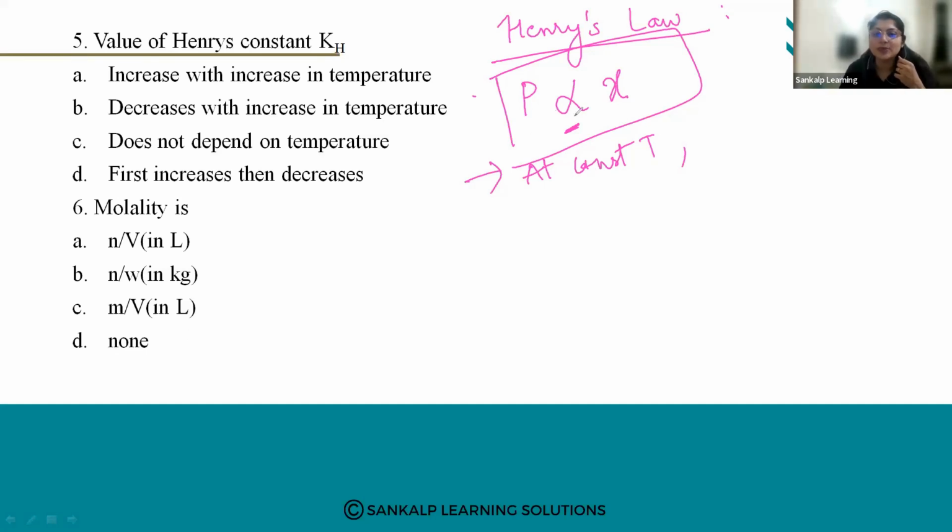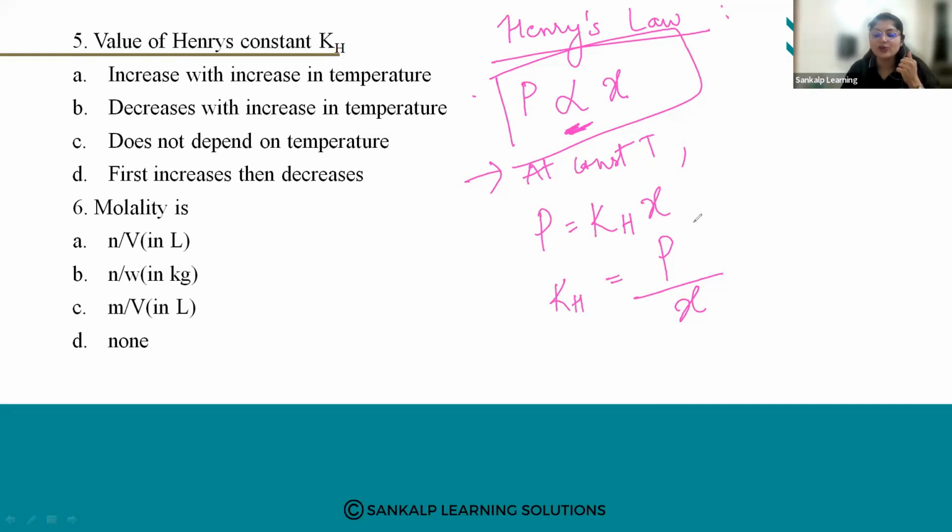If you want to remove this proportionality sign, we have to introduce a constant, that is Henry's constant. So Henry's constant is the partial pressure divided by the mole fraction. What will it depend on? Only the nature of the gas or liquid.